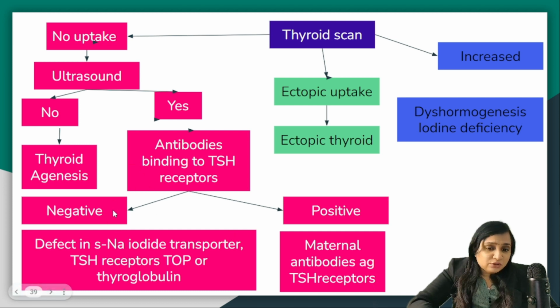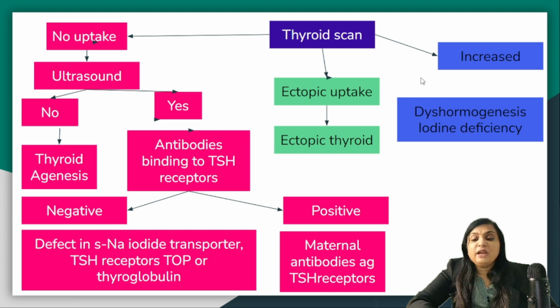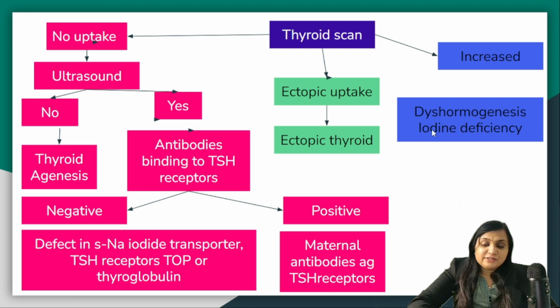If this is also negative, there is no antibody and there is a presence of thyroid gland, then we should suspect a defect in the sodium iodide transporter, TSH receptor, or thyroglobulin. Now, if the thyroid scan shows ectopic uptake, it is an ectopic thyroid gland. And if in a thyroid gland there is increased uptake, it means it is dyshormonogenesis or iodine deficiency.